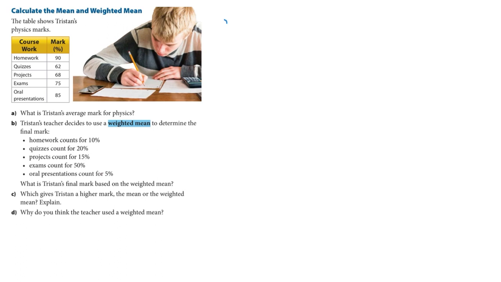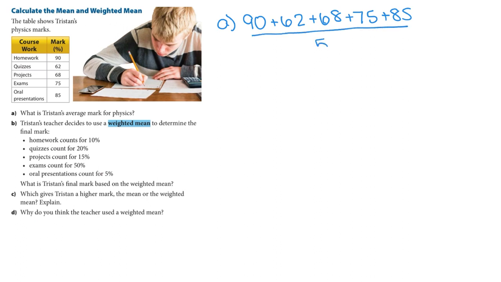So average is just another word for mean. And to find the mean, we add up all the values and divide by how many there are. So we're going to do 90 plus 62 plus 68 plus 75 plus 85. And then because there are 5 values, we're going to divide them all by 5. And that will give us our average or our mean. When we add them all up, we get 380. And then we divide by 5 and we get 76. So the average mark is 76.